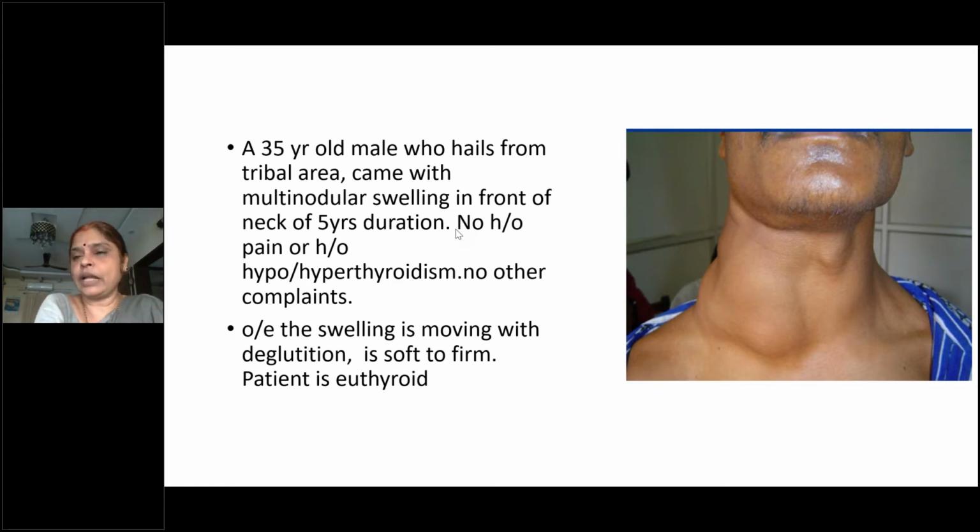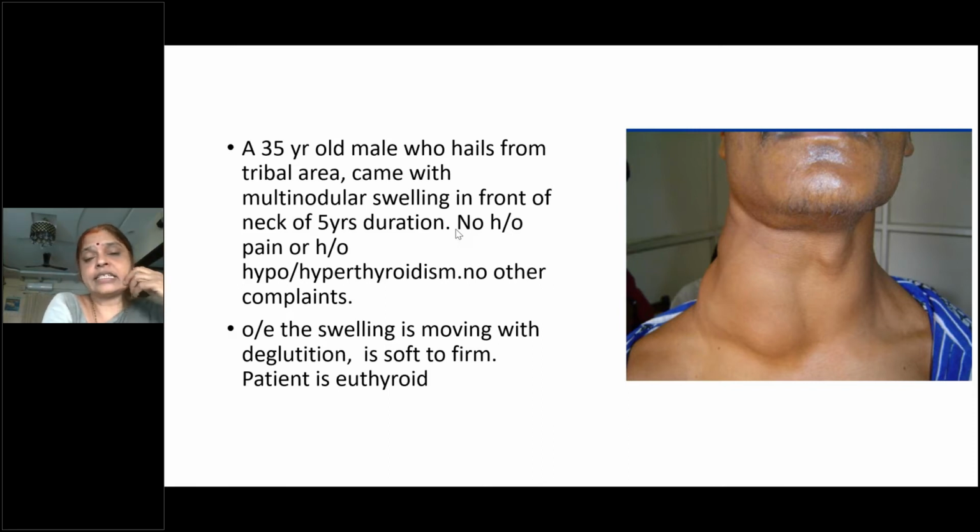So once we know that there is a swelling in the lower part of the neck which is moving up with deglutition, we know that it is thyroid very well, and we have to differentially diagnose between these 4 types of goiters. So that is why I have asked him whether he has any hypothyroid features, hyperthyroid features, or now inflammatory features. I have added the word pain. So there is no pain.